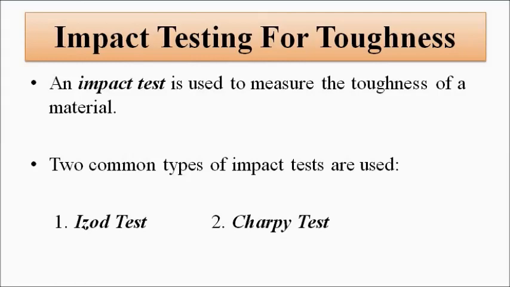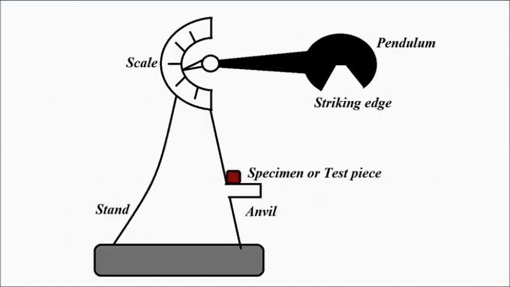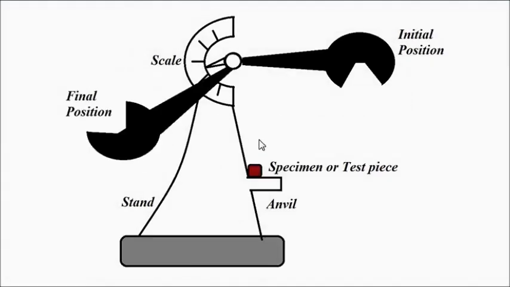So the basic operating principle is that the swinging pendulum with a striking edge is allowed to fall from a certain height. Here this pendulum is allowed to fall from this height, and then it moves and strikes the specimen and moves up to this point.